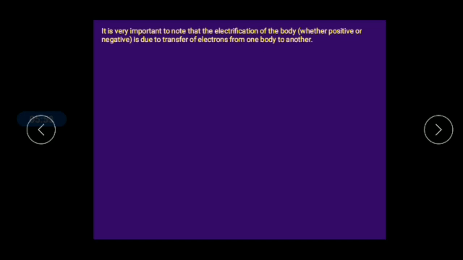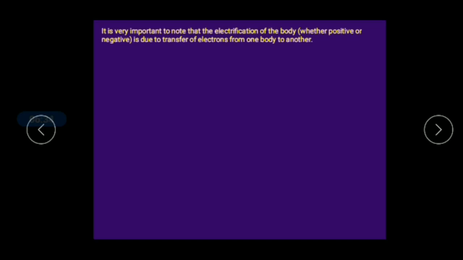So keep in mind, here the electrons get transferred, we are not producing any charges, right. The charges are transferred from one body to another body. We are not producing any charges. These charges are already in the bodies. You know that all bodies are mostly electrically neutral. When a body loses electrons, it becomes positive, right?